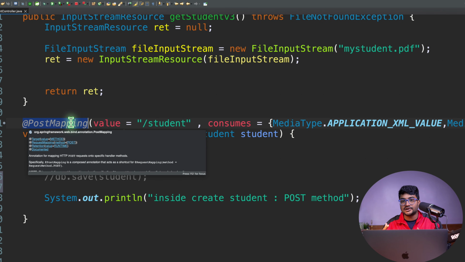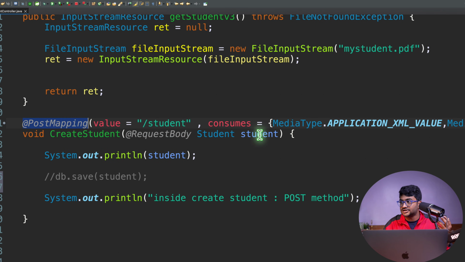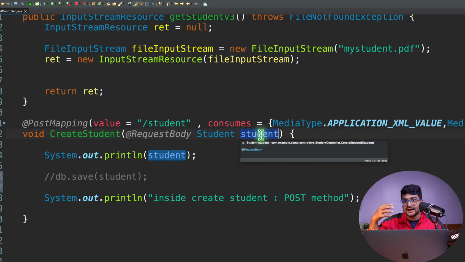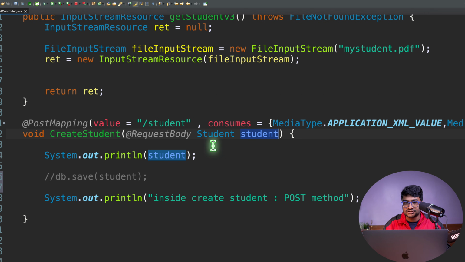The post request will create a resource on the server. So it will take the student and create the student data. It will insert that student data into the database. But after the insertion is successful, we also need to return something to the client: okay, this is the student data that you have given. We have successfully inserted it, and here goes the data that we have inserted to the server.